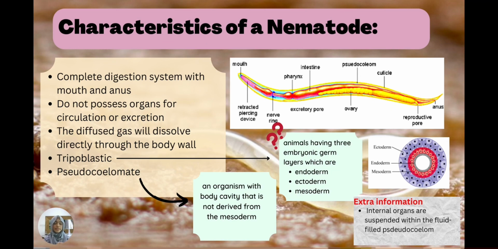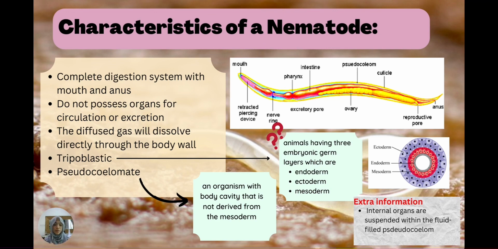So the next part is the second part of the characteristics of a nematode. First of all, they have a complete digestive system with mouth and anus, as you can see in the diagram. But they do not possess organs for circulation or excretion. Nematodes usually use their chemosensory and mechanosensory neurons embedded in their cuticle to respond to environmental stimuli. Therefore, gases diffuse directly through the body wall.